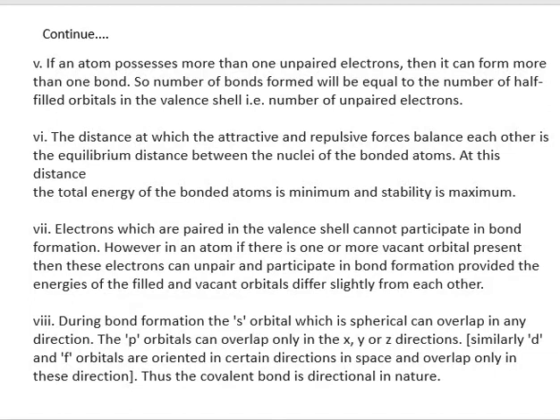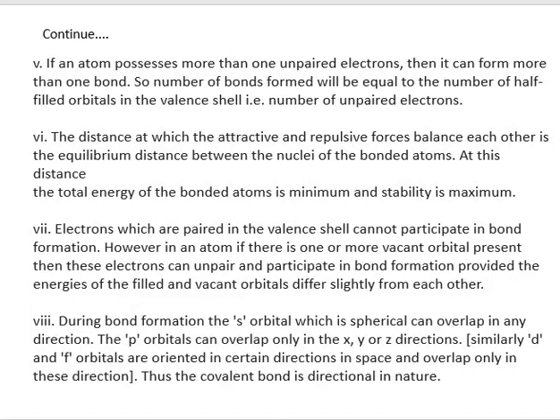Next postulate is electrons which are paired in the valence shell do not participate in bond formation. However, in an atom, if there is one or more vacant orbital present, then these electrons can unpair and participate in bonding, and the energy of filled and vacant orbitals differs slightly from each other.